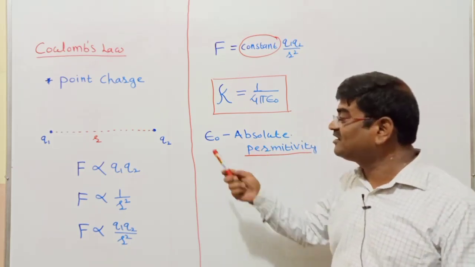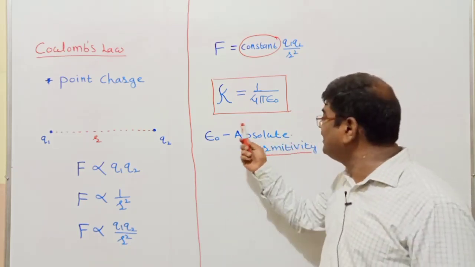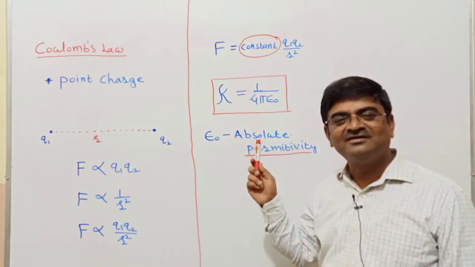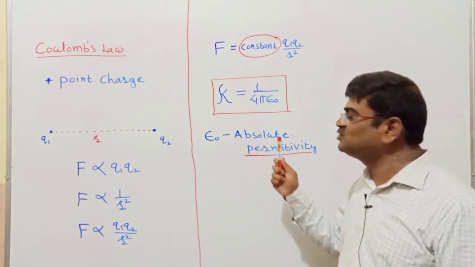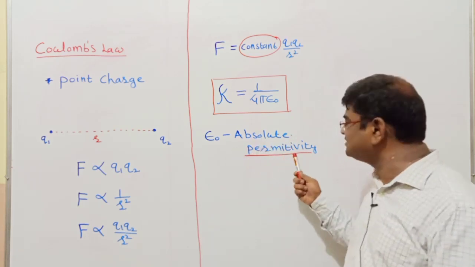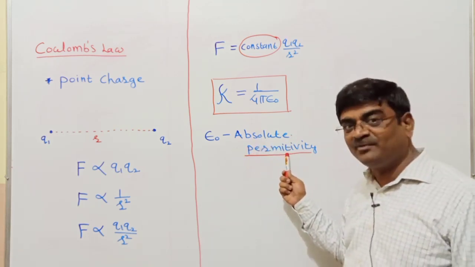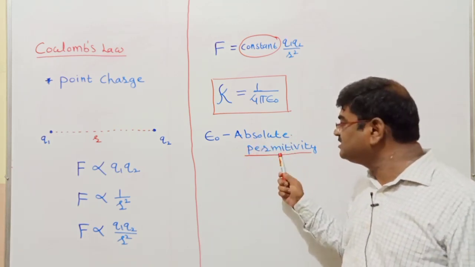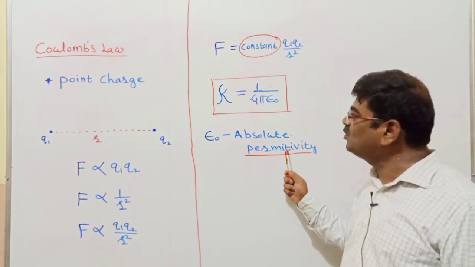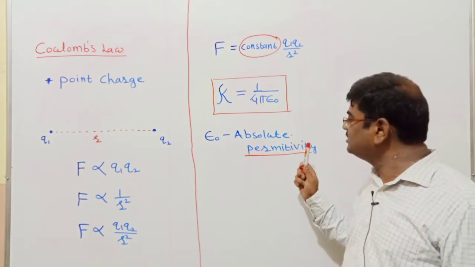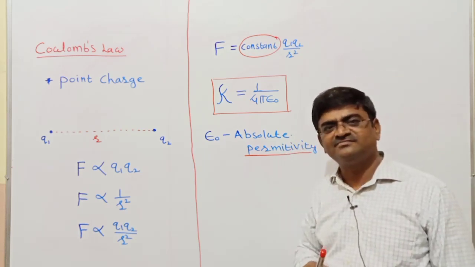And in the case of air or vacuum, we add the word absolute. So the permittivity of free space or vacuum is called absolute permittivity. Our focus here is permittivity. So what is my point? The ability of the given media to allow interaction between charges is called permittivity.